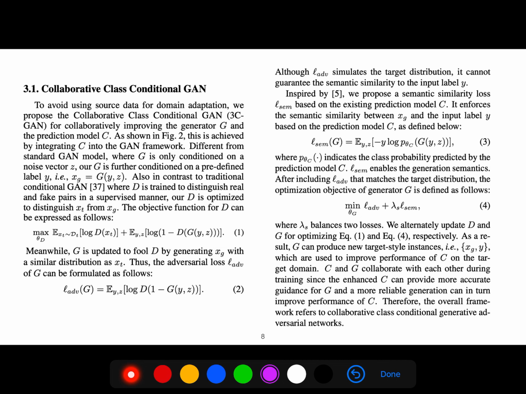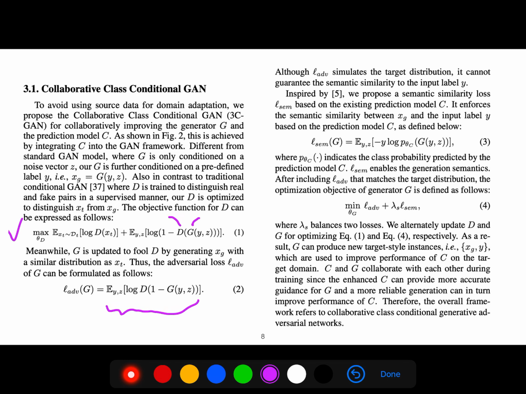So to avoid using source data for domain adaptation, we propose this model. The objective can be expressed as this loss, which you are familiar with. G is updated to fool the discriminator D. So this generator fools this discriminator D with a similar distribution as X sub T. So the adversarial loss can be written as the expectation of log(1 - D(G(Y))).